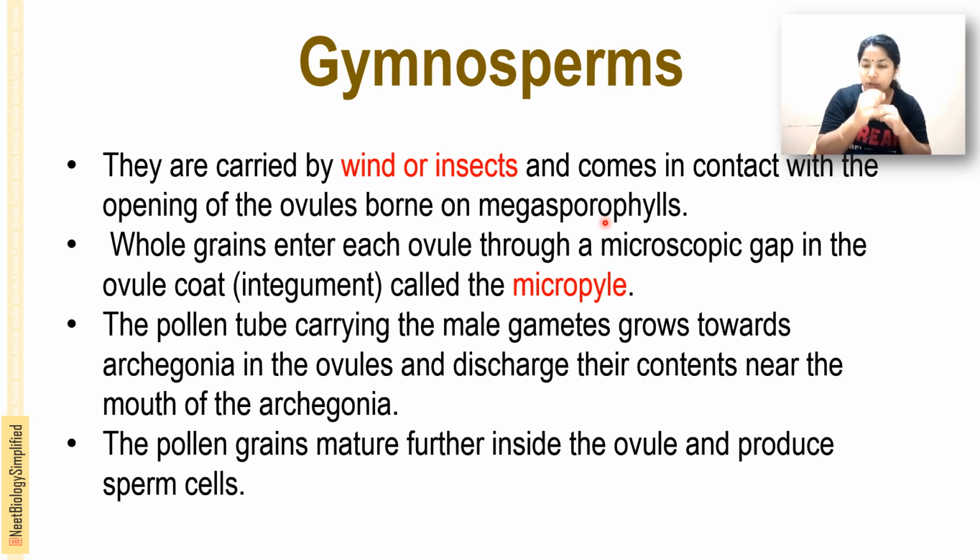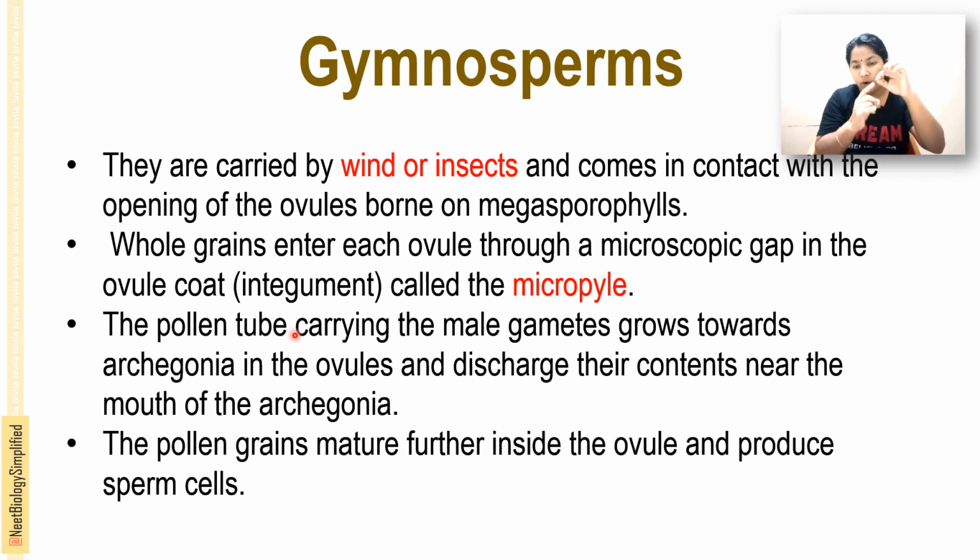The pollen tube carries the male gametes and grows towards the archegonia in the ovule, and discharges its contents near the mouth of the archegonia. The pollen grain entered, right?